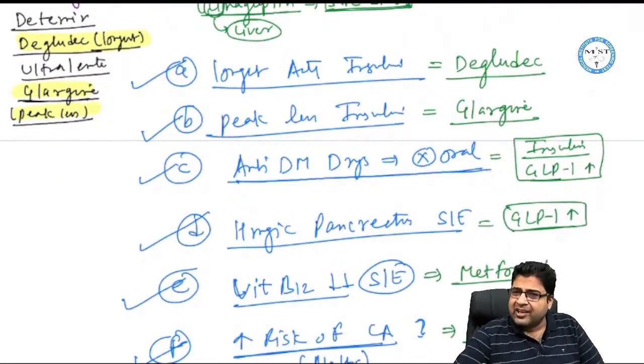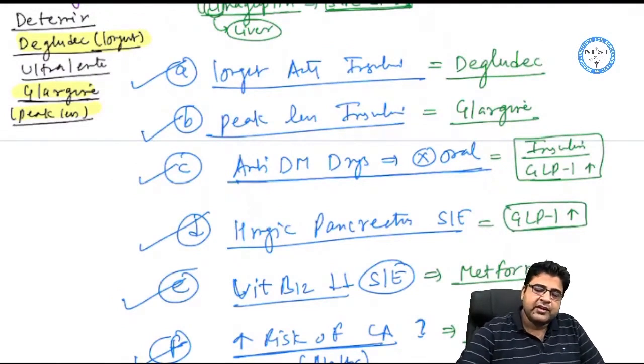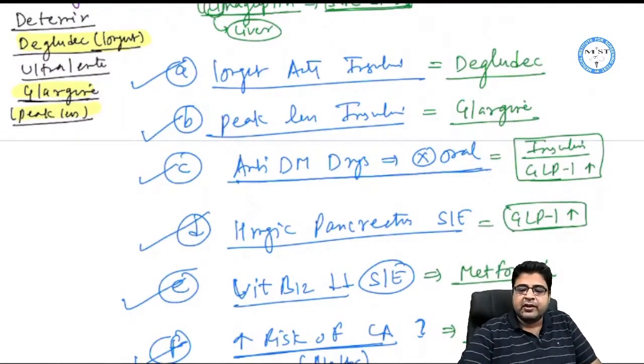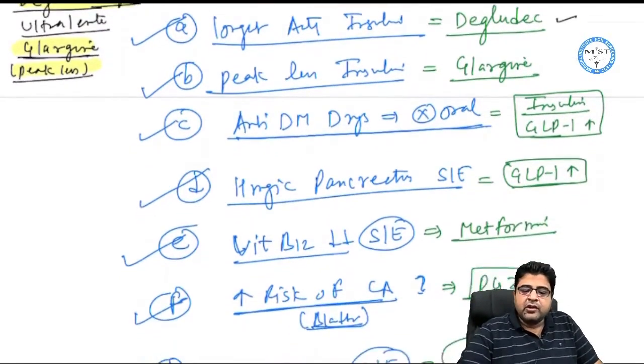So which can be asked this year? Which is the longest acting insulin? If this question is asked, the answer is degludec insulin. Which is a peakless insulin? That's insulin glargine.